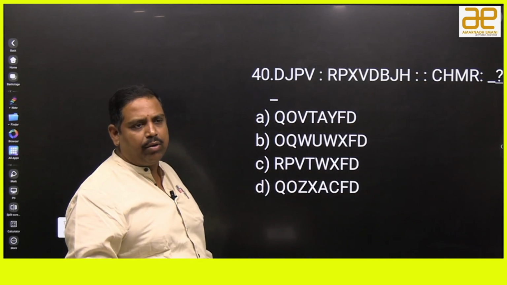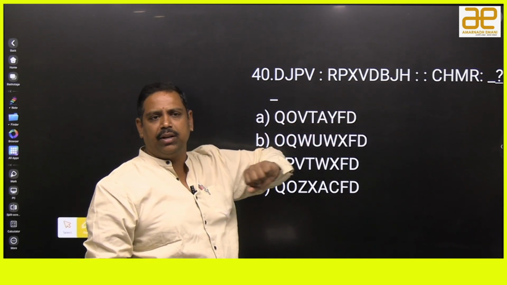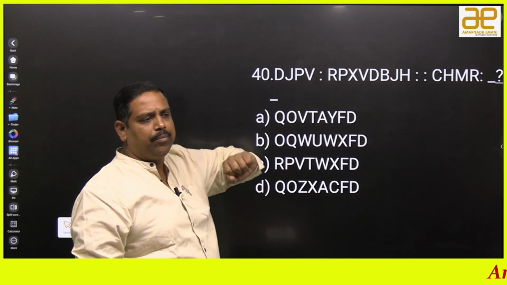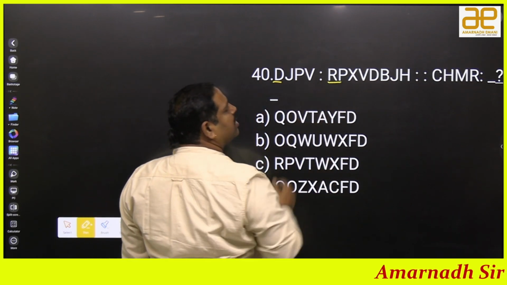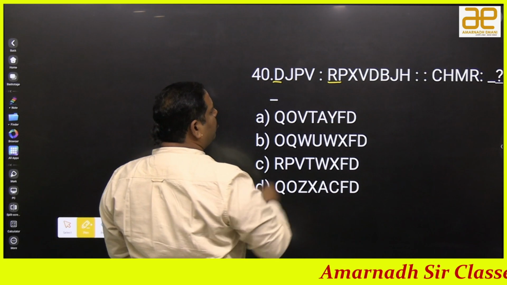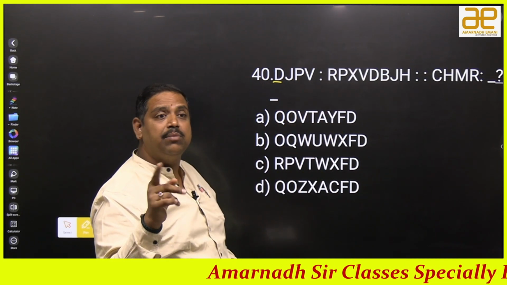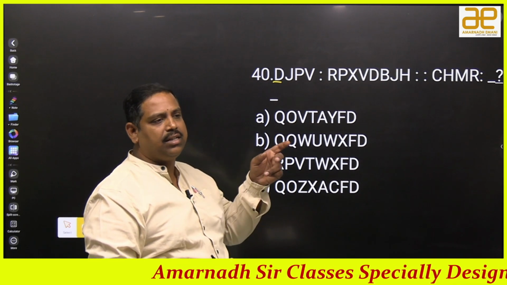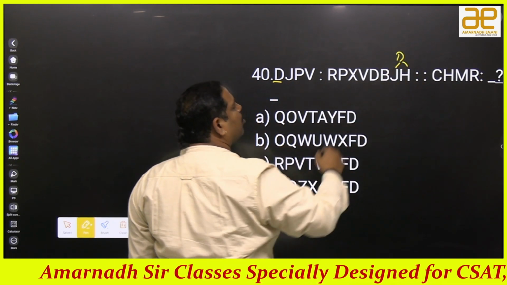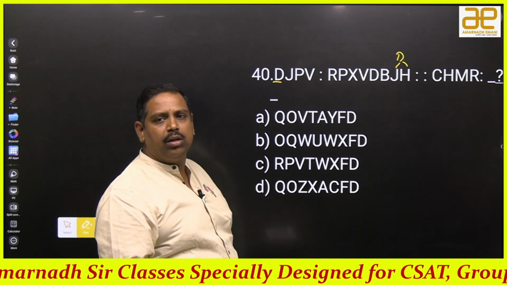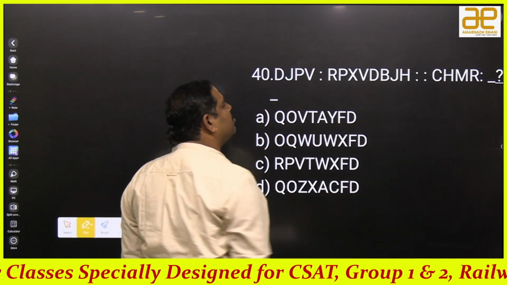So we will think like coding decoding. As usual I'll think of same alphabets or not, no. So it is not rearrangement. I'll think of addition subtraction. So D if I take, RP doesn't have any relation with it. So next I will think of rearrangement with addition subtraction, means reverse plus etc. If I place D here, for D, J and H are not close. Right or wrong? So that is the reason I can say that it is not even rearrangement.